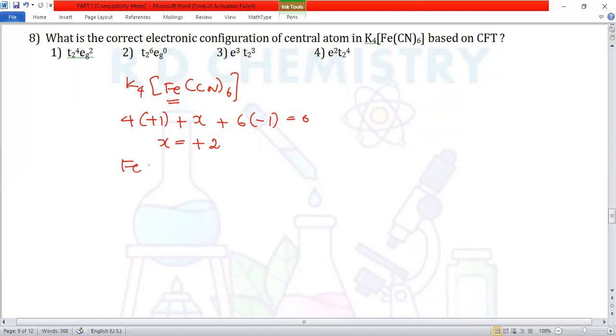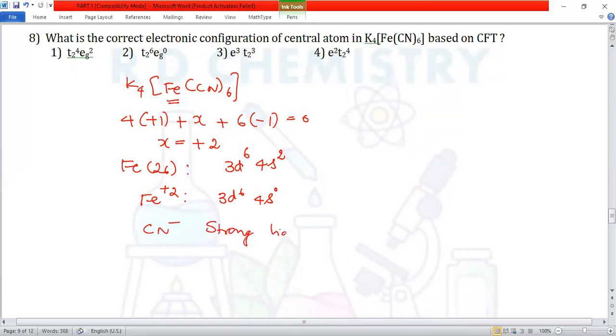So iron's atomic number is 26. So the outermost electronic configuration is 3d6 4s2. Iron is in the plus 2 state. In the iron plus 2 state, we have 3d6 and 4s0, right? And CN minus is a strong ligand. Whenever a strong ligand is there, electron pairing takes place.